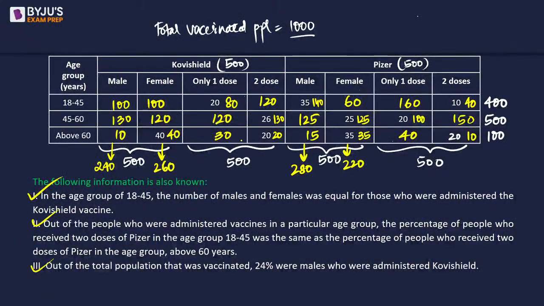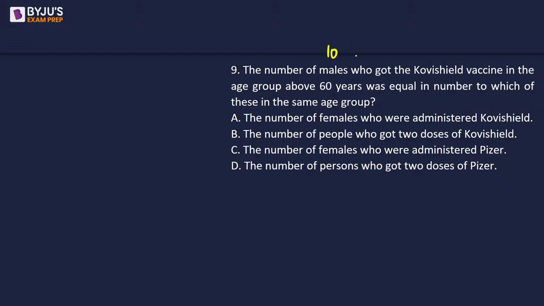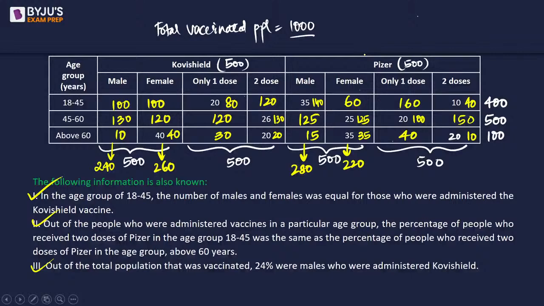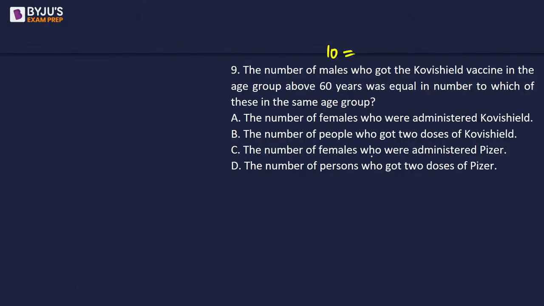Yes, male above 60 years, Covishield is 10. Right, was equal to which other value? So 10 is equal to which other number? So 10 is over here, which is above 60, 2 doses of Pfizer. D, same age group.